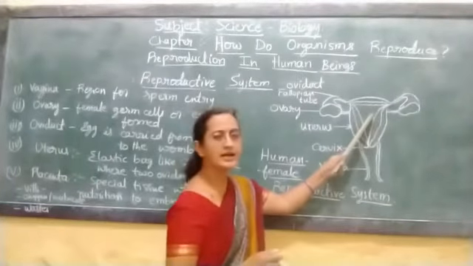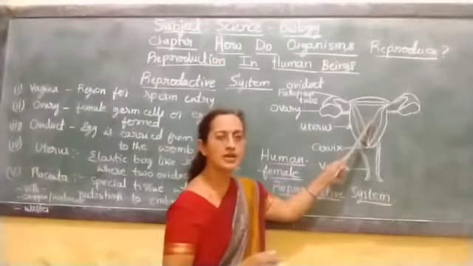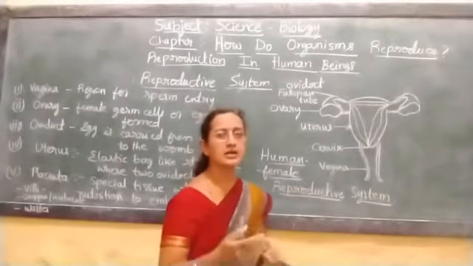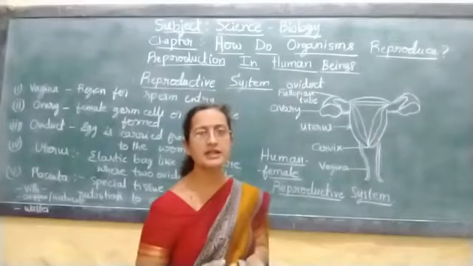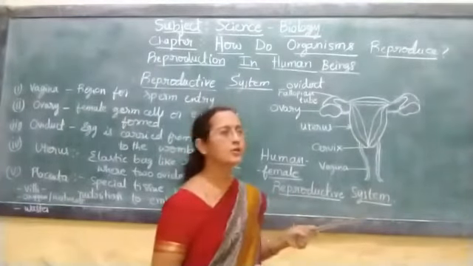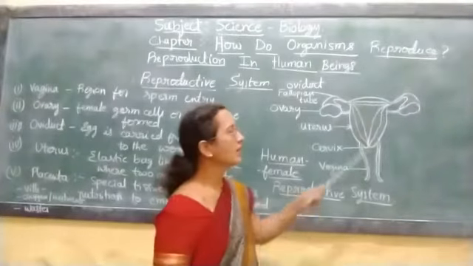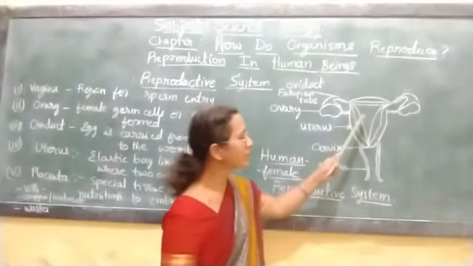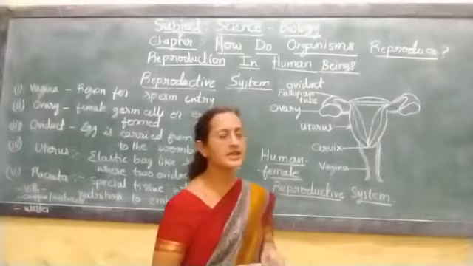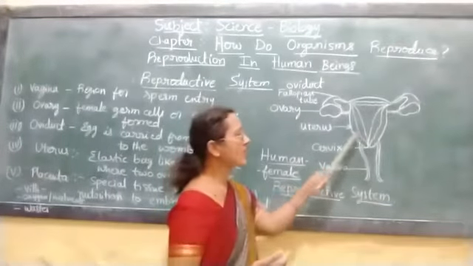The implanted fertilized egg gets nutrition and continuously divides to become the embryo, and upon further growth it is called a fetus. This fetus gets the nutrition from this placenta.